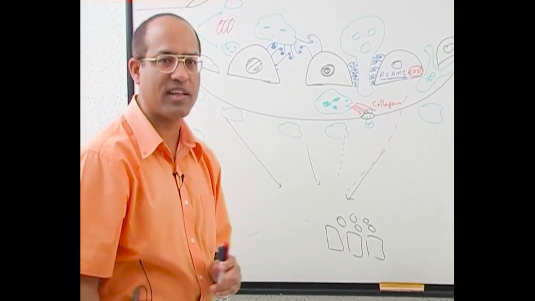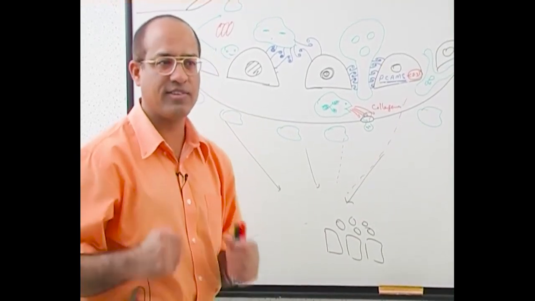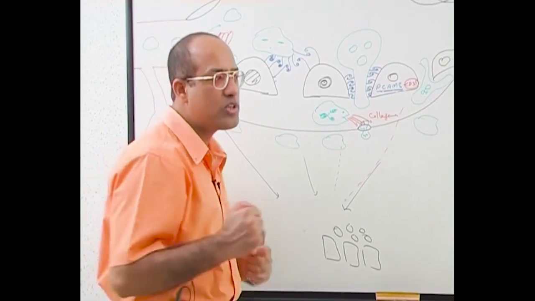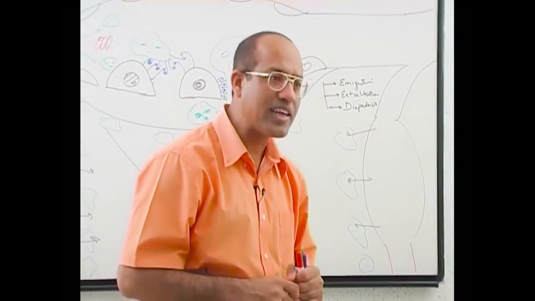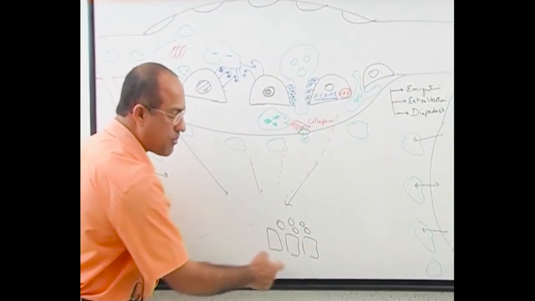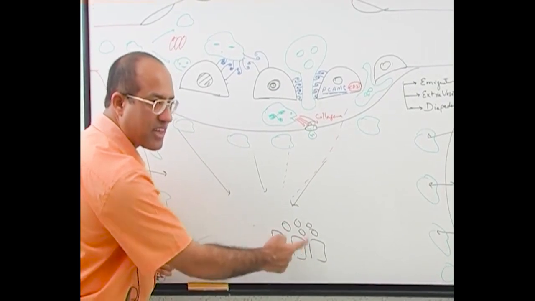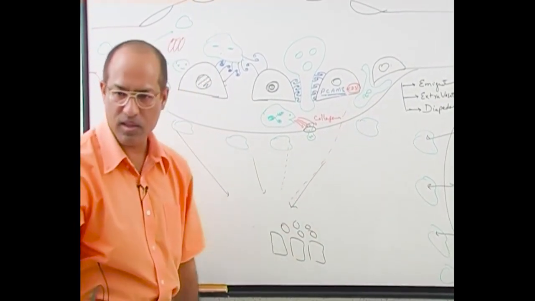Who tells the white blood cells how to move in a particular direction? How do the white blood cells sense in which direction they should have the locomotion? Actually, yes, they are chemical mediators. Look, at the site of inflammation, the concentration of chemical mediator is maximum. As you move away, the chemical mediator concentration becomes less.